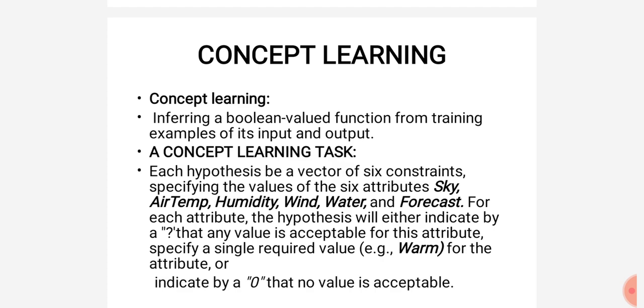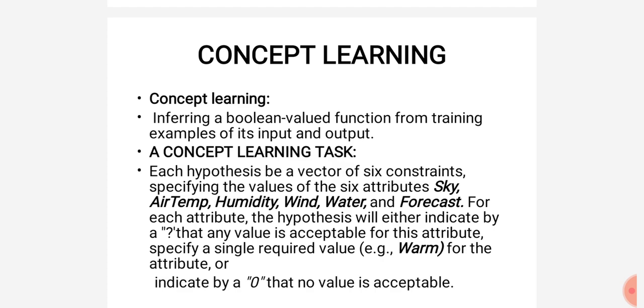So this is the meaning of hypothesis, and here we are specifying the 6 attributes. To indicate that hypothesis, we are considering the values of every attribute. For example, sky is rainy or sunny, what is the air temperature, hot or cold, what is humidity, warm or low, wind, strong or breeze, normal wind, water, forecast, like that. For every attribute we are specifying some values.